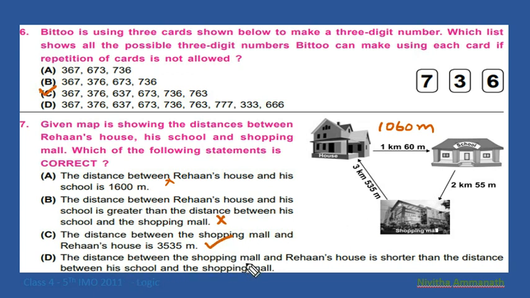The distance between the shopping mall and Rehan's house is shorter than the distance between the school and the shopping mall. Shopping mall and house means this 3 kilometer 535 meter is shorter than the distance between his school and shopping mall. His school and shopping mall is 2 kilometer 55 meter, which is lesser. So it's not correct. So C is the correct option. Next question.